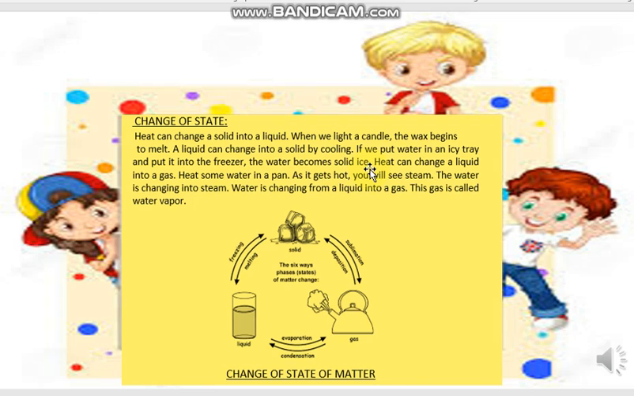Heat can change a liquid into a gas. Heat some water in a pan. As it gets hot, you will see steam. The water is changing into steam. What is changing from a liquid into a gas? The gas is called water vapor.